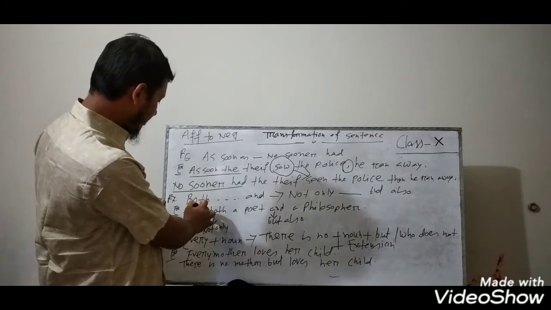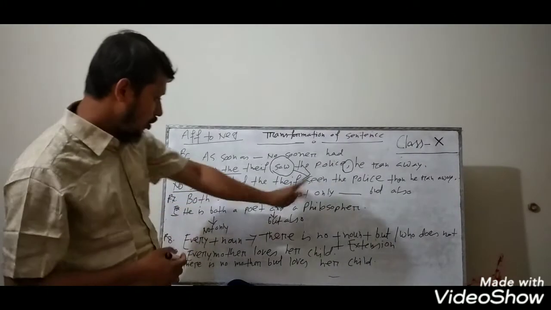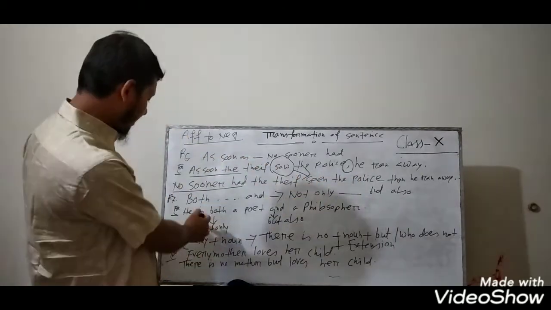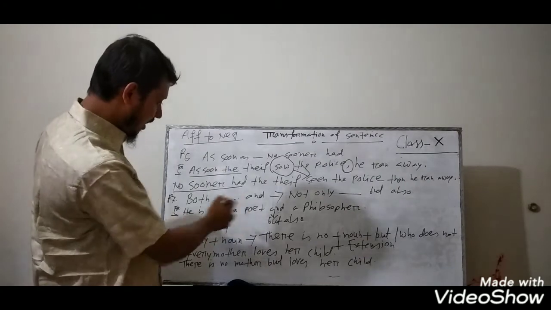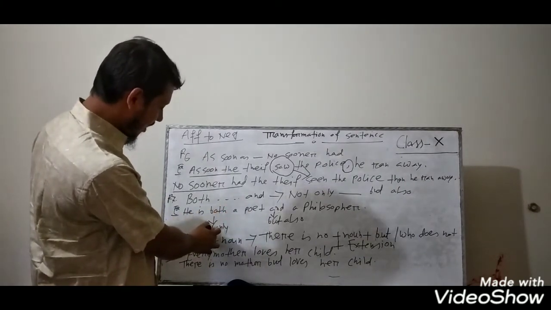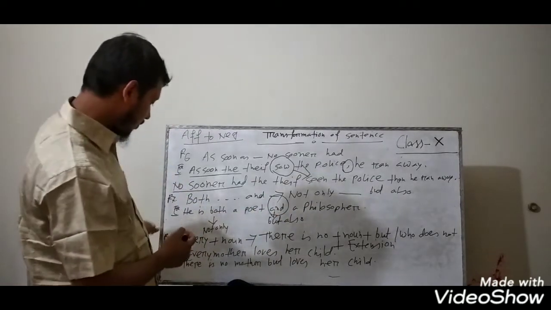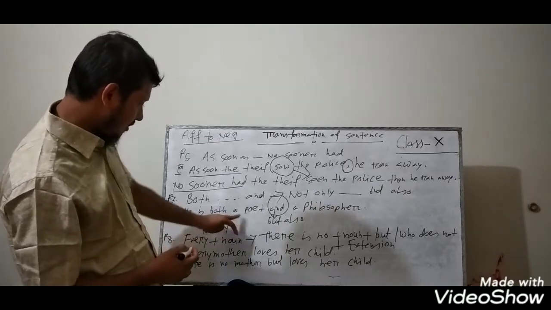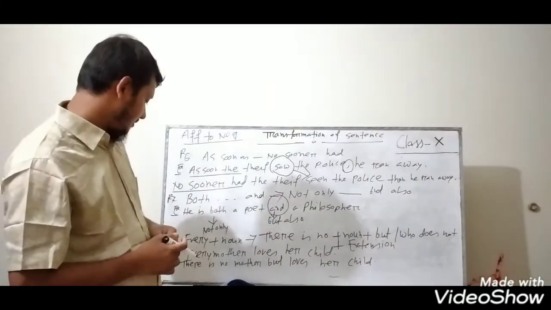If there is "both and," instead of "both and" you can write "not only but also." Here is an example for your better understanding. "He is both a poet and a philosopher." Instead of "both," you have to write "not only," and instead of "and," you have to write "but also." So the answer will be: "He is not only a poet but also a philosopher." Okay, I think it is clear.